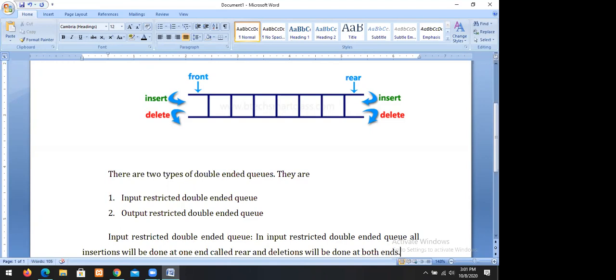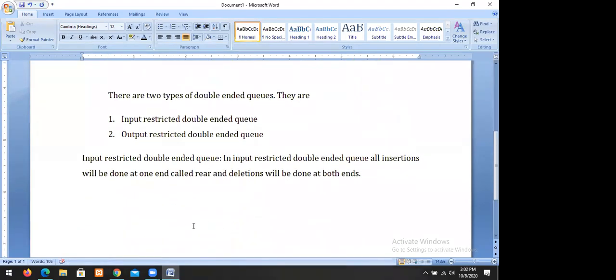We can perform insertion at one side and deletions at both sides. That is what we call an input restricted double-ended queue.